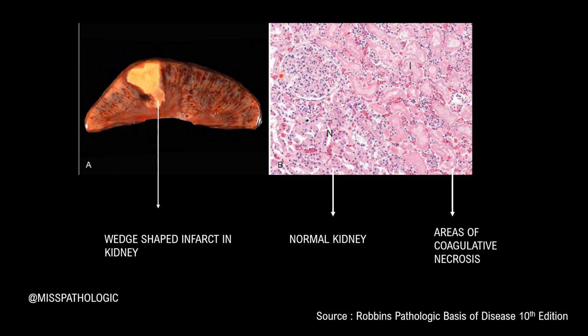Towards your left you can see a completely intact kidney with normal glomeruli and normal looking tubules. But to your right you can see that the tubules have undergone coagulative necrosis. The architecture of the tubules, the cell outline, is still preserved, but there is a lot of dense inflammatory infiltrate, and there are areas of coagulative necrosis.